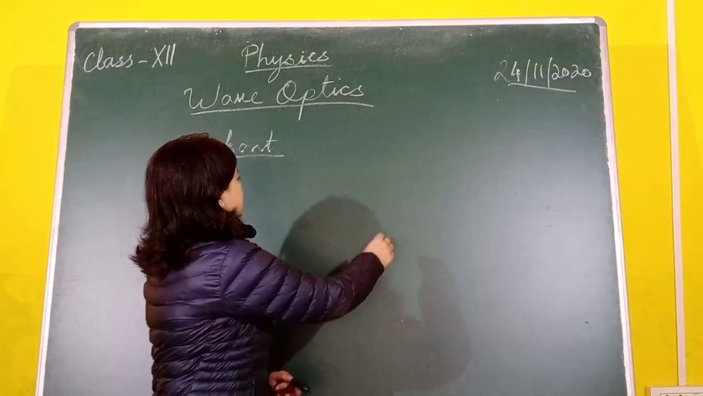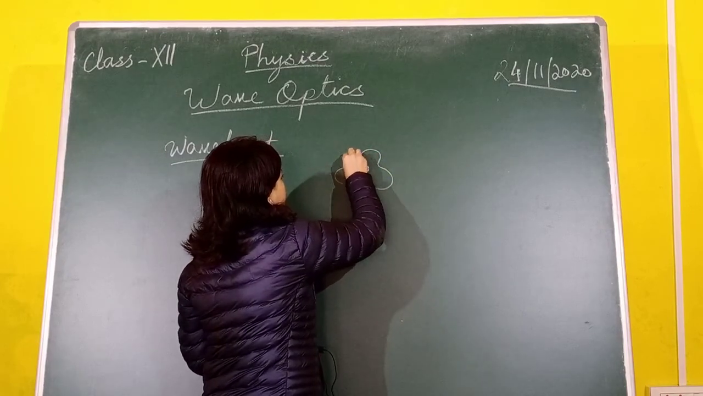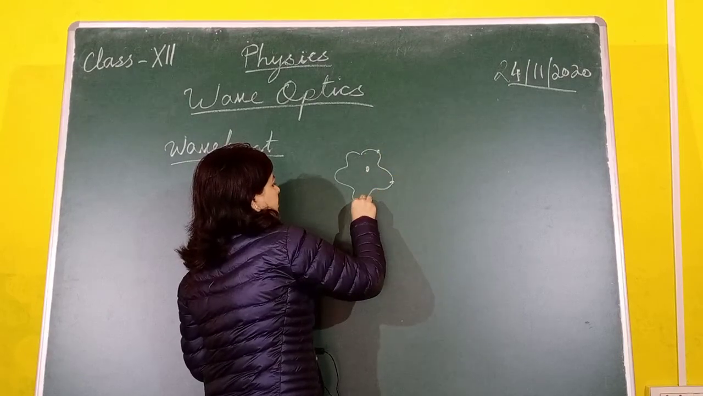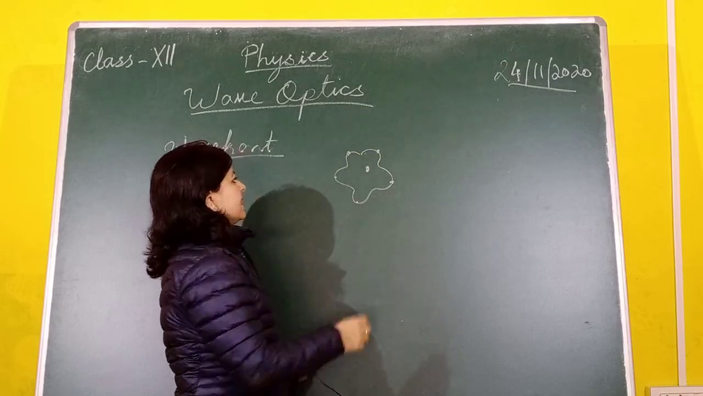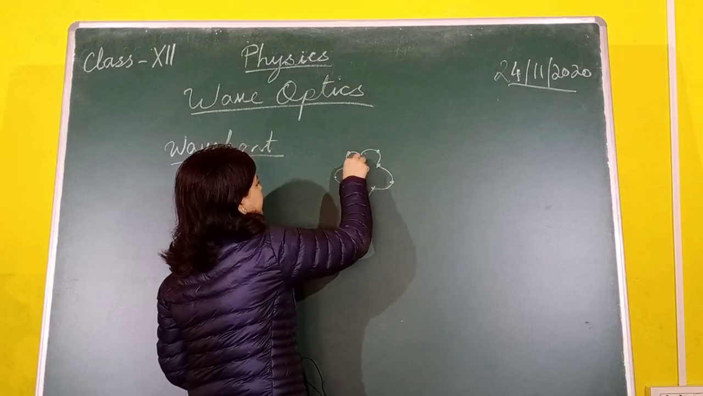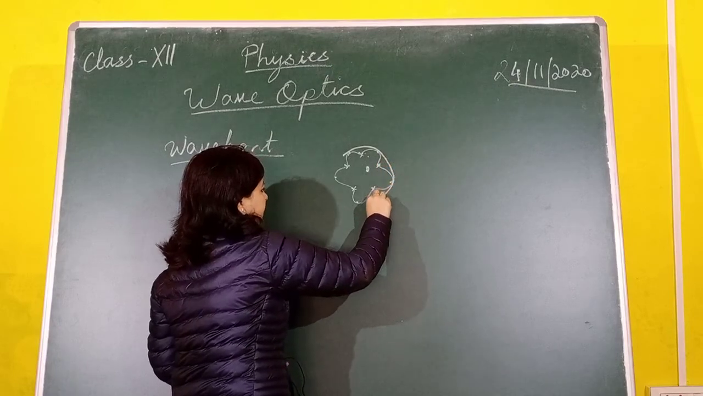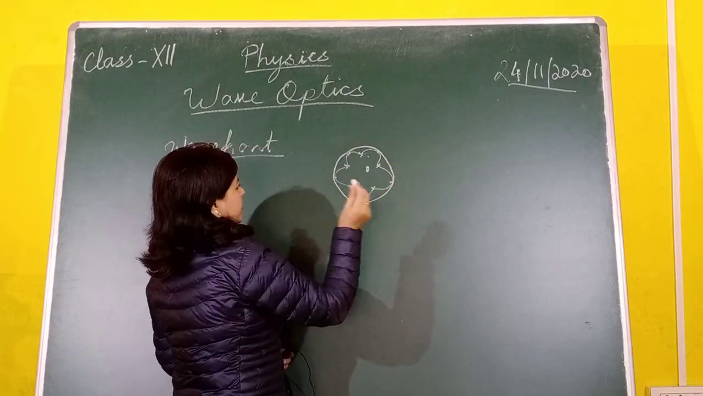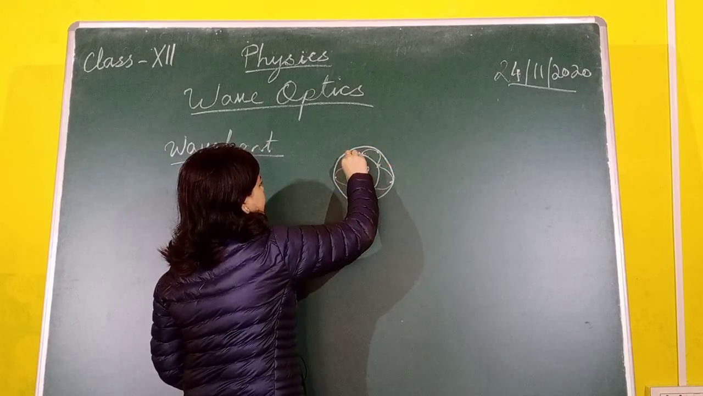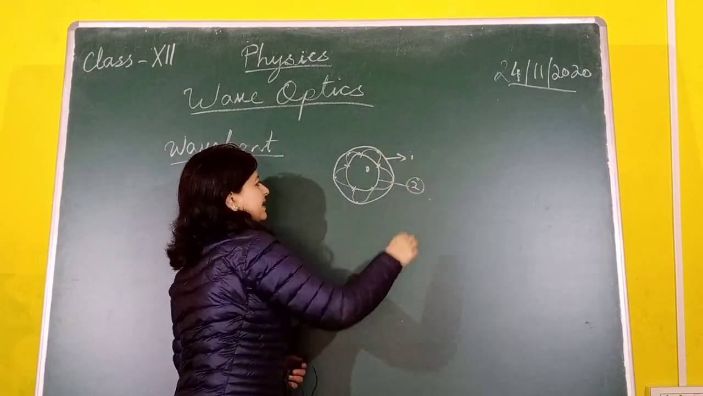For example, suppose you have a point source of light. It radiates light in all directions, and this is the wave. Particles here are vibrating at the same phase, and particles here are all vibrating with the same phase. If you join the particles vibrating at this phase, this is one wavefront, and if you join the other set of particles, you will get another locus. So this is wavefront number 1 and this is wavefront number 2. That is the meaning of wavefront.